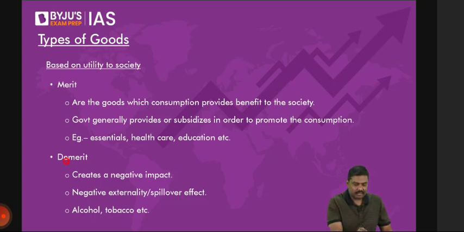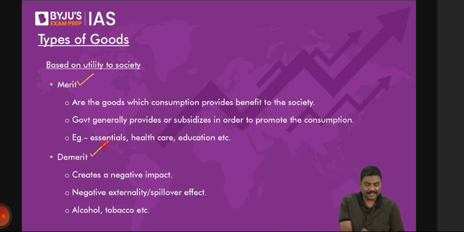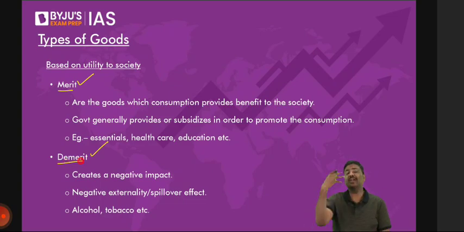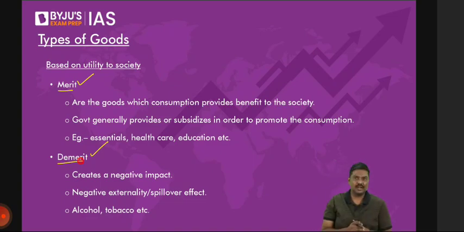Next, merit and demerit goods. Understand this concept. Whenever you consume a certain product and you get the benefit from the product, and society also gets the benefit, this is called a merit. I'll give you an example. Have patience first. So you consume, you get the benefit, and society or the economy also gets the benefit. Merit. When you purchase and consume a product, you are affected by it, and other people surrounding you are also affected by it. That is called a demerit. Understand the definition first.